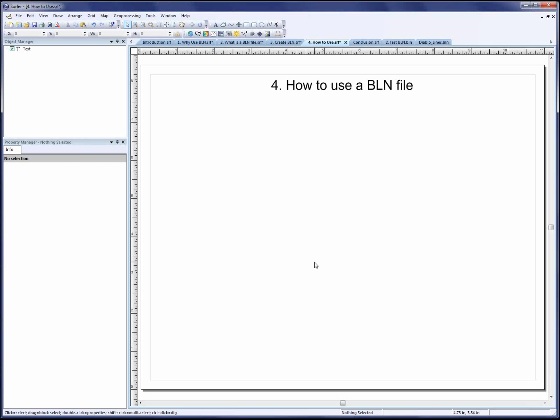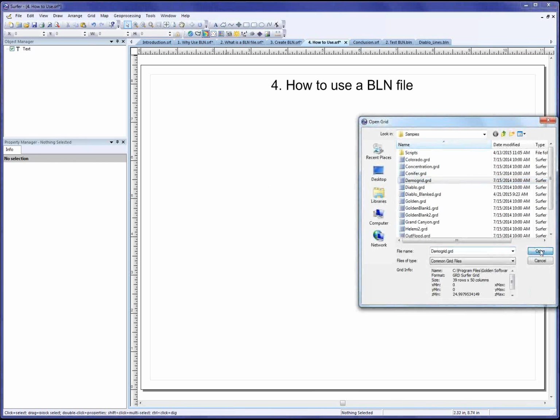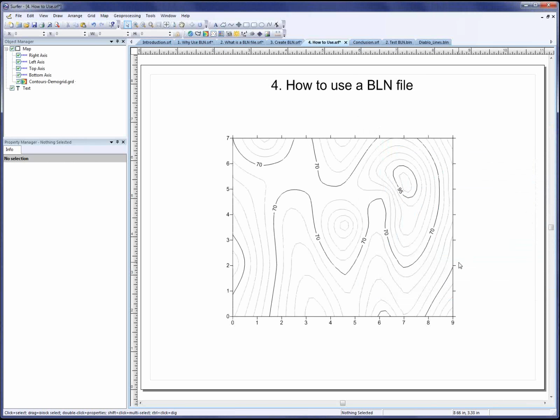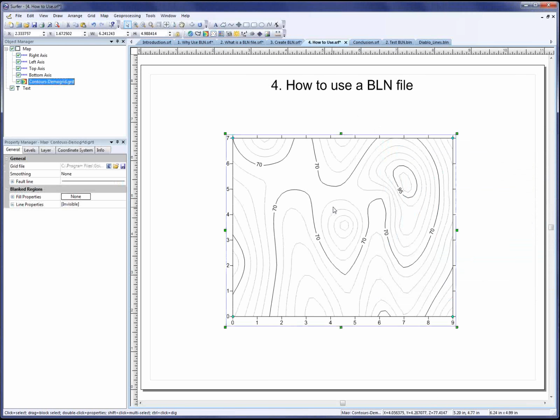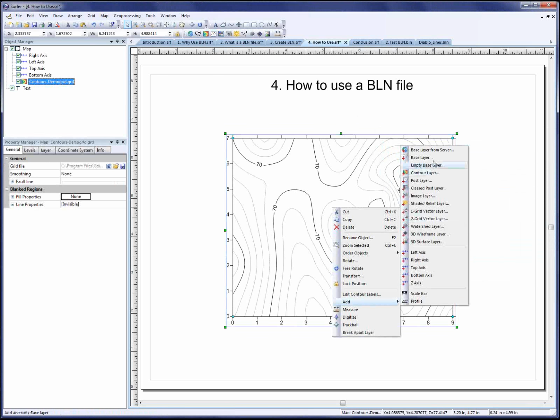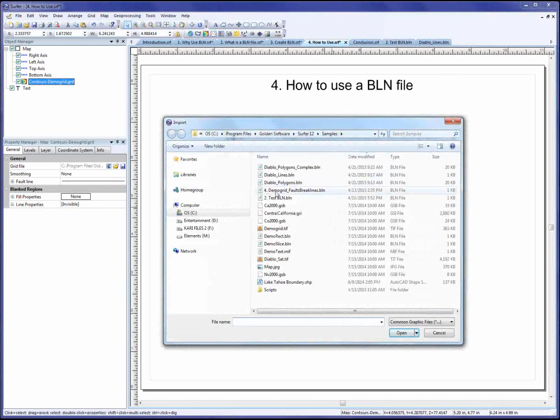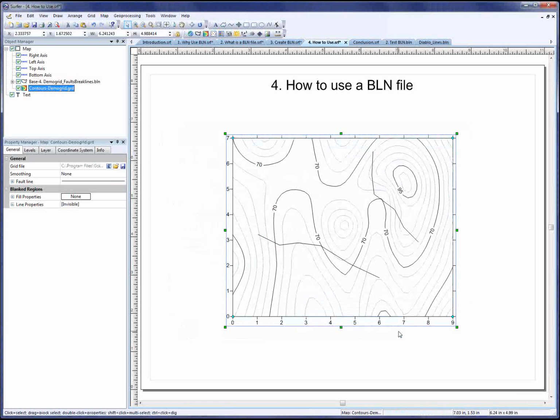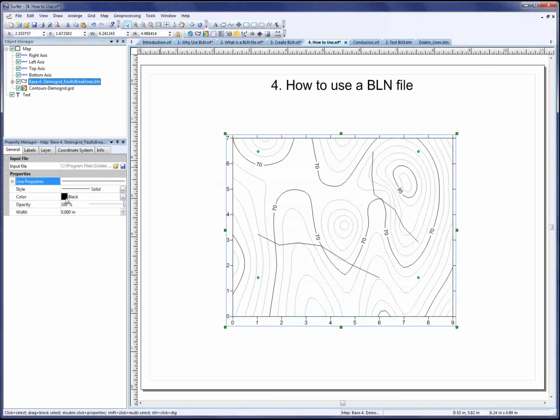So let's say I have a data set that I gridded. I'll create a contour map from the grid file. And let's say I created a BLN file of my fault lines. I'll go ahead and add it to this map. So here are my fault lines. I'll actually go ahead and make them red so we can see them a little bit better.